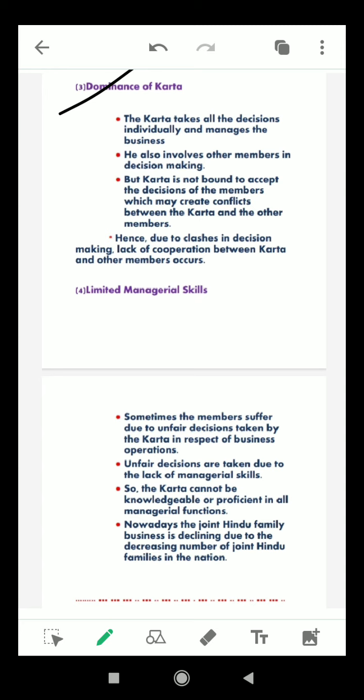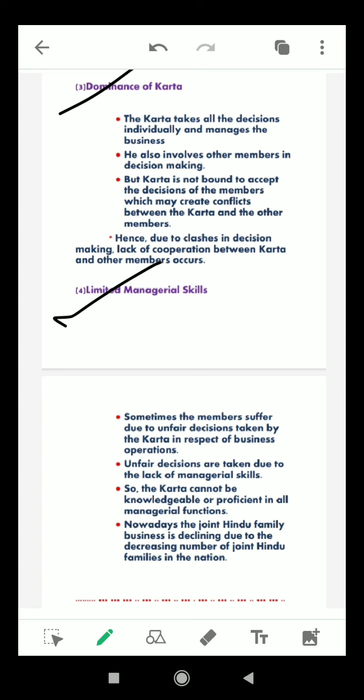The next is limited managerial skill. Sometimes the members suffer due to unfair decisions taken by the karta in respect of the business. Suppose sometimes it happens that a decision taken by the karta is not beneficial for the family, then the whole family will be affected by the karta's decision. Yes, so they have to suffer.